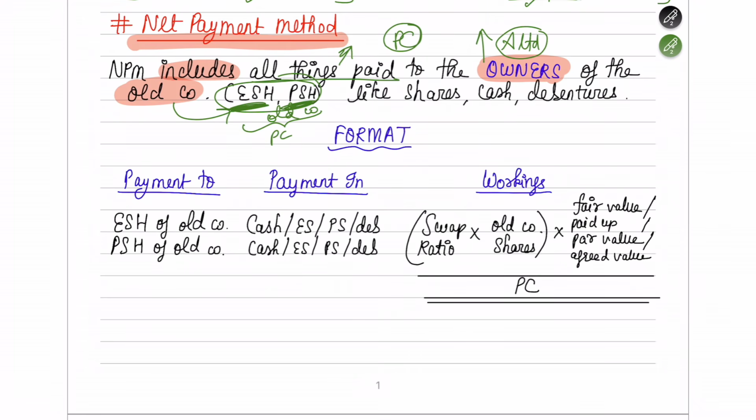Now, in "all things paid", I mean in what form can you pay to these owners? You can either pay them in shares, or you can pay them in cash, or you can pay them in debentures also.